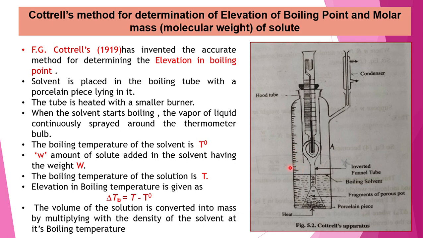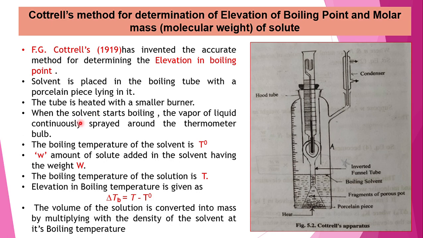Now let us see what is happening here. The solvent is placed in the boiling tube with a porcelain piece lying in it. That means first we keep the solvent here, and then we drop the porcelain pieces in. Then the tube is heated with a small burner. We don't want high heat; we need graduated, moderate, slow heat.